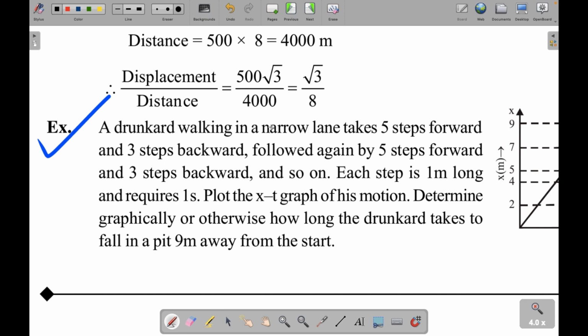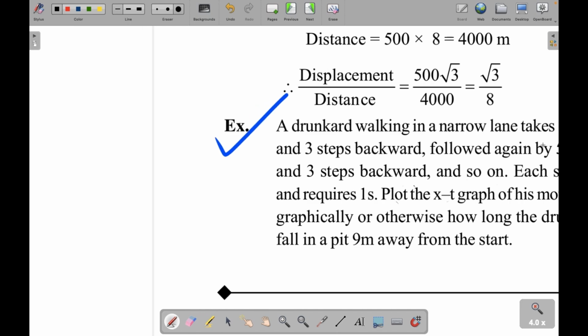A drunkard walking in a narrow lane takes 5 steps forward and 3 steps backward, followed again by 5 steps forward and 3 steps backward, and so on. Each step is 1 meter long and requires 1 second. Plot the x-t graph of his motion. Determine graphically or otherwise how long the drunkard takes to fall in the pit 9 meters away from the start. So you are given this, but we'll draw this because we are required to find it.